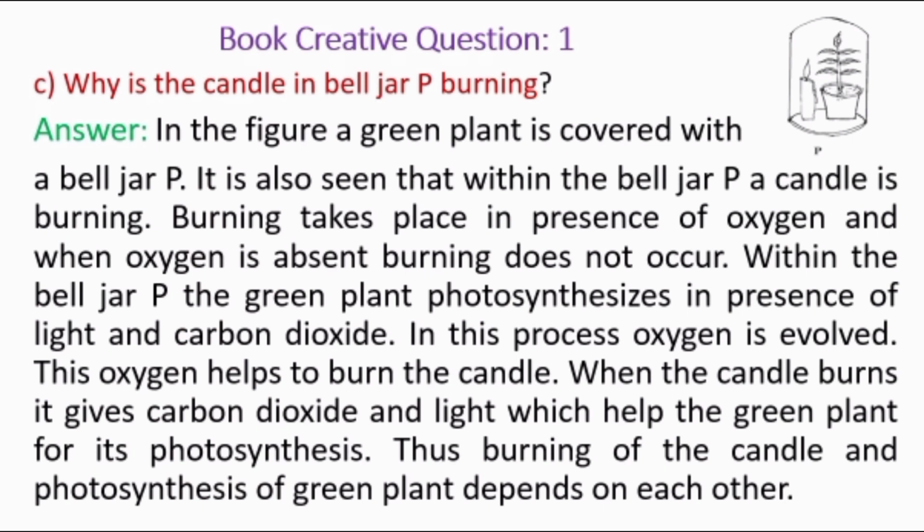We all know that when you burn something, as a result, carbon dioxide is produced. Here, the candle burns and it gives carbon dioxide and light, which help the green plant for its photosynthesis. Thus, burning of the candle and photosynthesis of the green plant depend on each other. Hopefully, you have understood the answer to question number C.